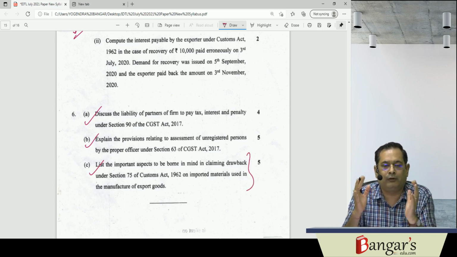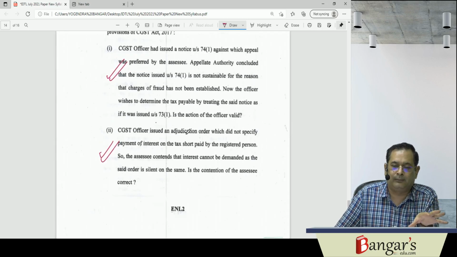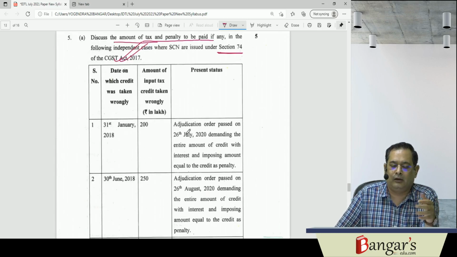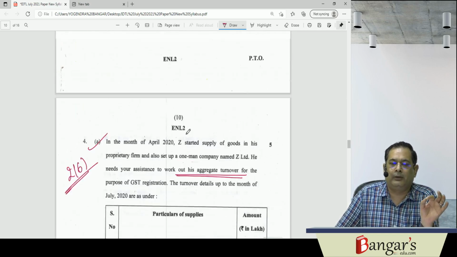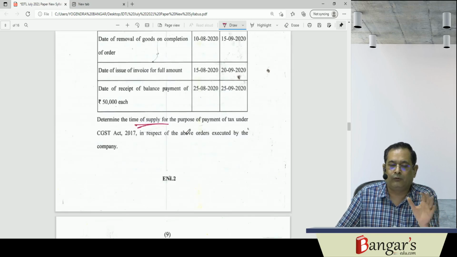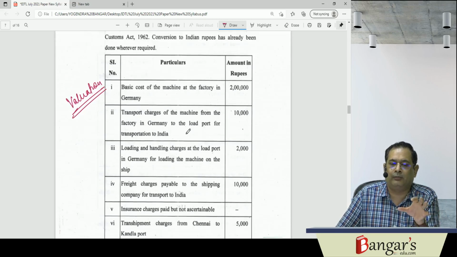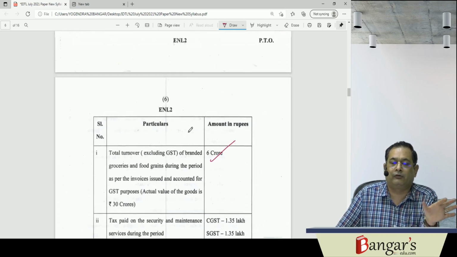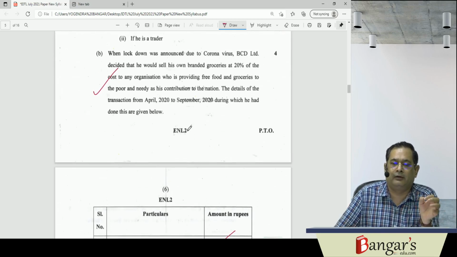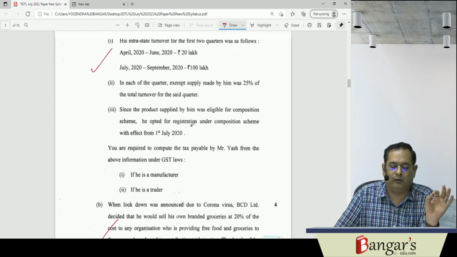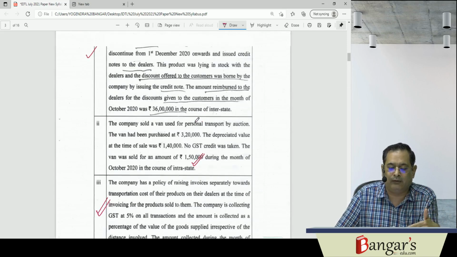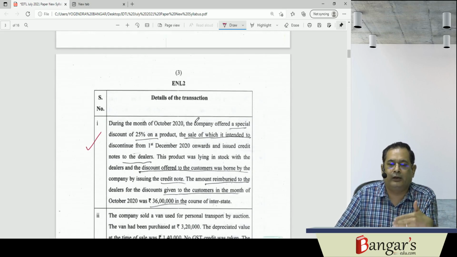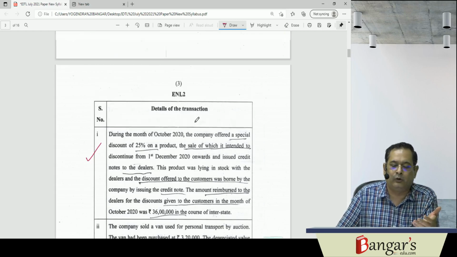So fundamentally, what we have seen here is that question number 1 is a bit tricky. But if your concepts are clear, you will be able to do the paper. So the student must not be worried. This is the first question, and now I am worried: that must not be there at the time when you are giving the exam. Basically, there is stepwise marking for each and every adjustment. For each and every transaction you do here, you will get marks. Working notes, as I have already told you, are very, very important.